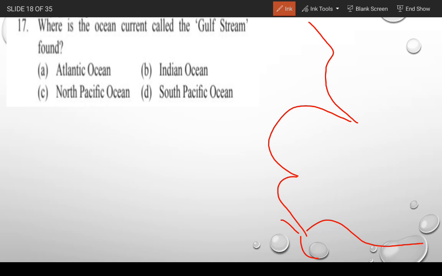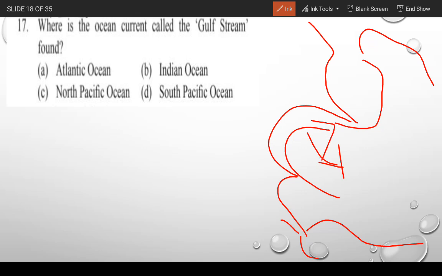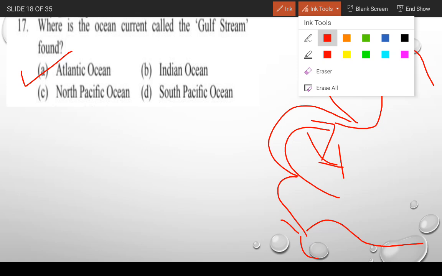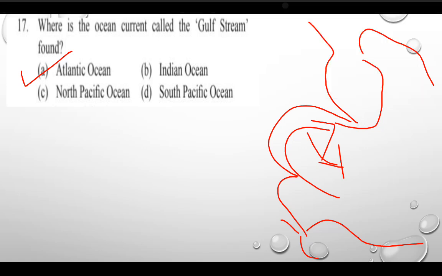It is found in the Atlantic Ocean, and in that ocean the Gulf Stream flows. The Gulf Stream is a warm oceanic current. So the correct answer is Atlantic Ocean. Moving to the next question.